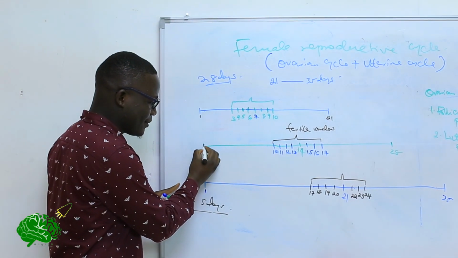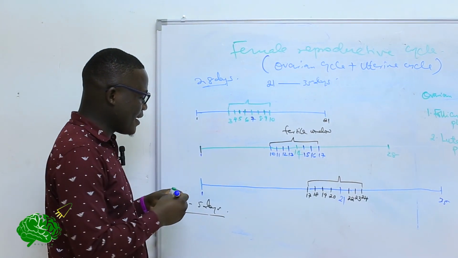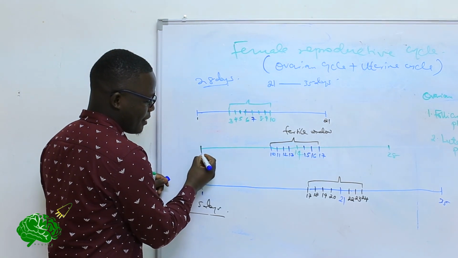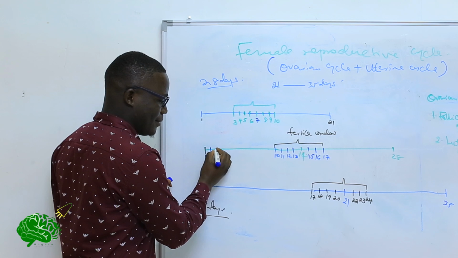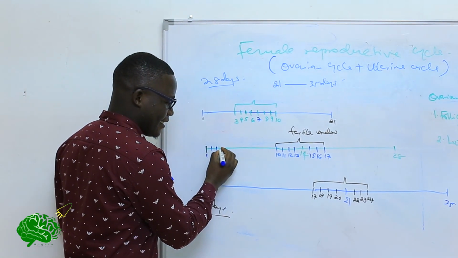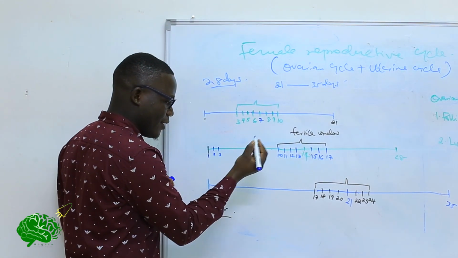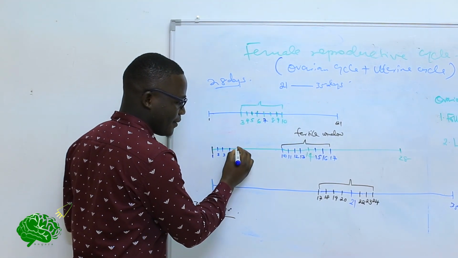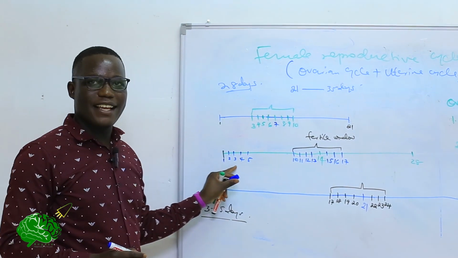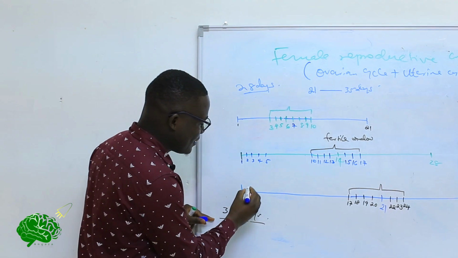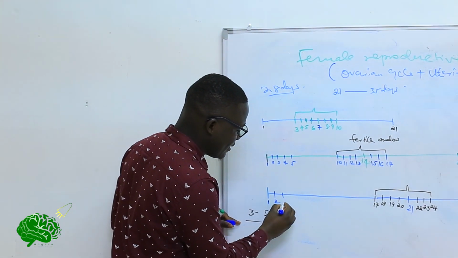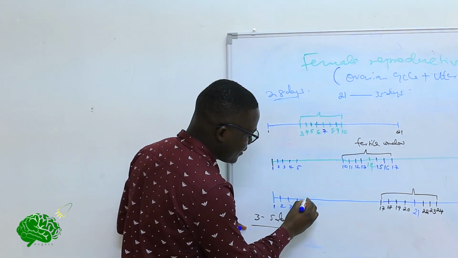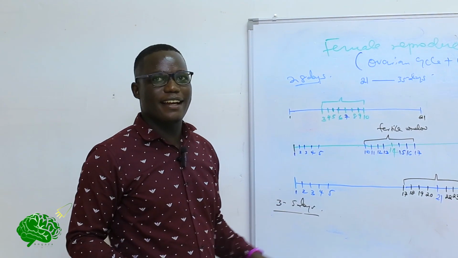So if we go back to this individual, it means on day 1, this is when this female will start seeing her blood. So possibly she can bleed day 2, day 3, and stops there. Or can go to day 4 up to day 5 and stops there. That is the end. Then this individual can also see blood to day 3, day 4, up to day 5. That's what is considered normal.